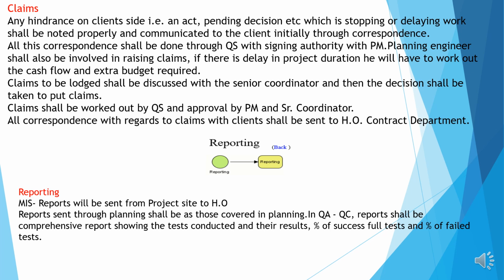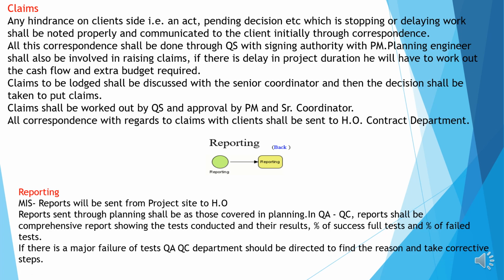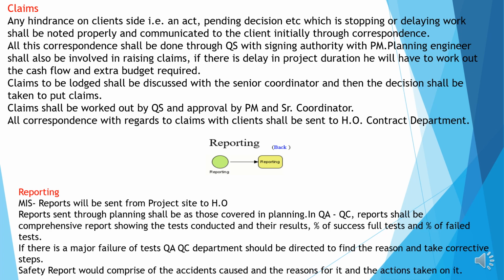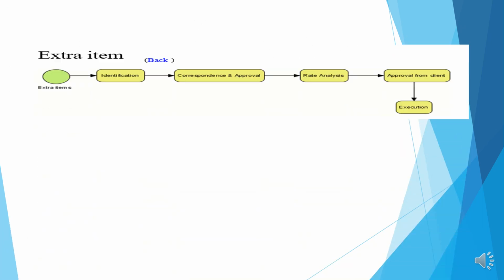Reports sent through the planning shall be covered in planning. The report shall be a comprehensive report which covers all the test results, percentage of success, failed tests, etc. If there is a major failure in a test, the QA/QC department is to be directed to find the reason and take corrective action. Activity report would comprise the accident cost and the reasons for it and the action taken against it.